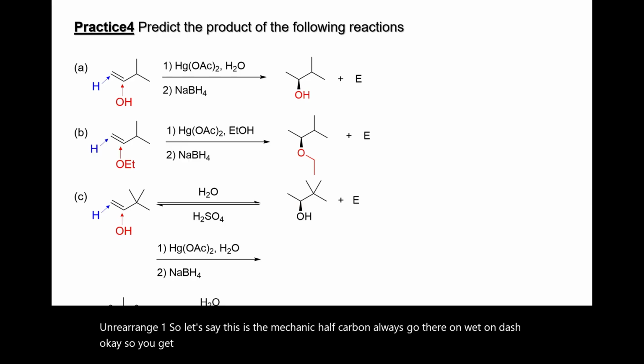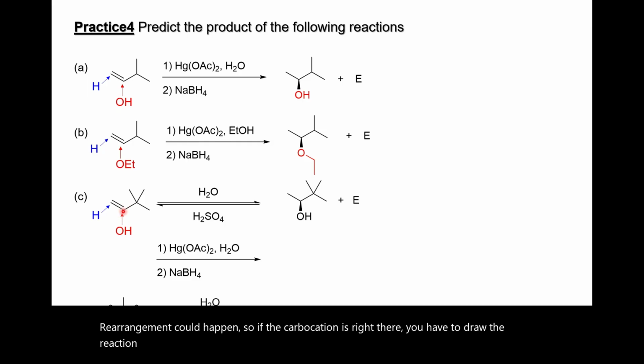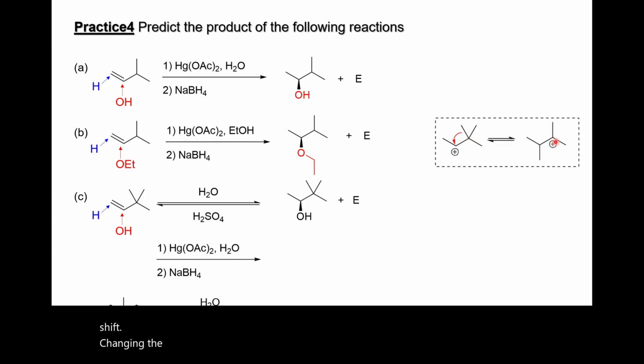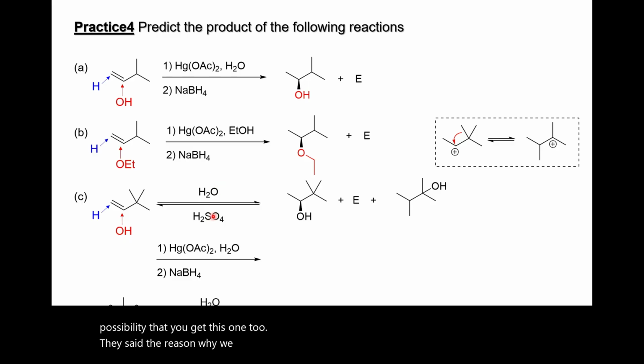Rearrangement could happen. If the carbocation is right there, you have to draw the reaction mechanism. The carbocation will be right there, and you can do a methyl shift, changing the reaction center to this carbon, and water can attack right there. So there's a possibility that you get this one too. This is why we don't do acid catalyzed hydration in synthesis, because you can get multiple products.